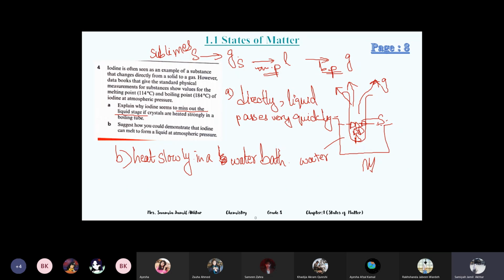Okay, we heat the water, and because of the water, this test tube gets heated. This is a very slow heating method by which you can easily see the liquid stage in iodine. If you heat it slowly, then you can actually see it. Otherwise, iodine has the capacity to absorb heat very quickly, so the liquid stage passes very fast and we cannot see it. But if you want to see it, then we have to heat it very slowly.